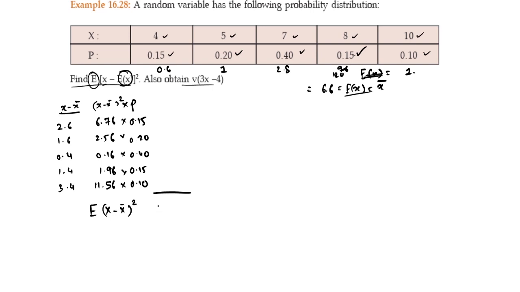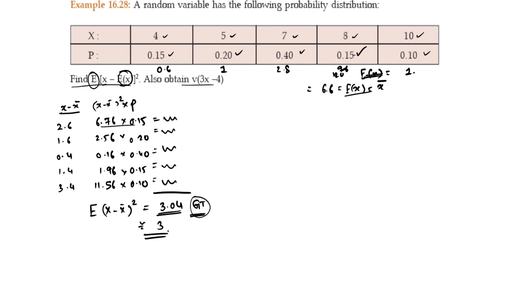GT will come to 3.04. Multiply all this, press is equal to each time. What GT does is it adds all the figures which were after is equal to. So all these figures will be automatically added once you press GT.